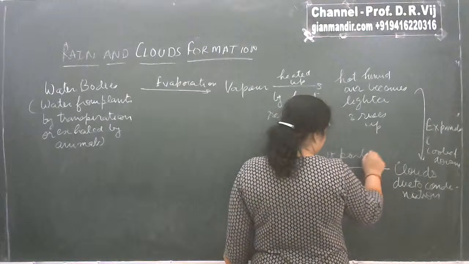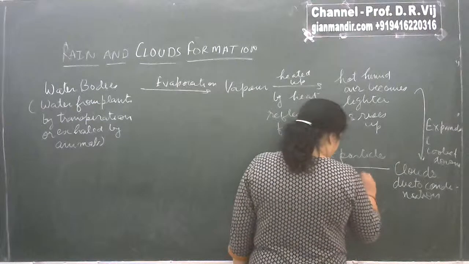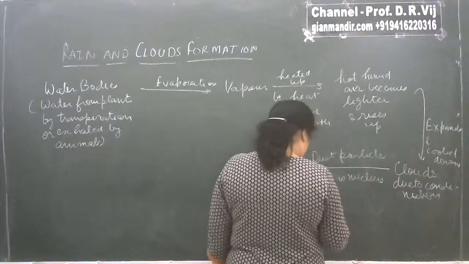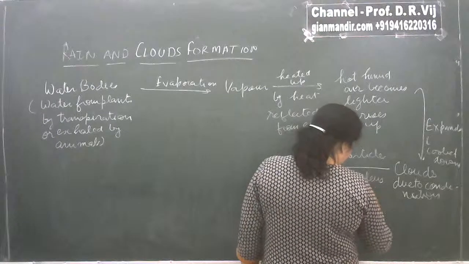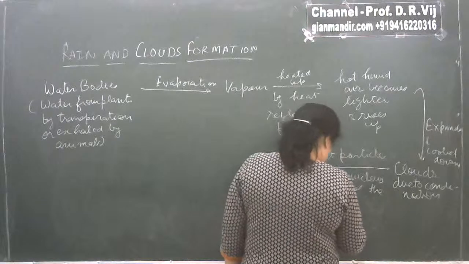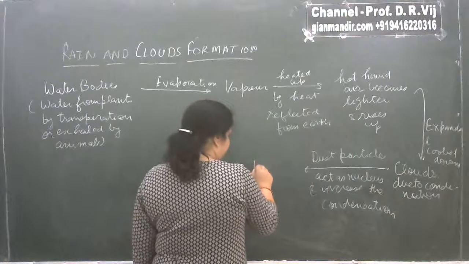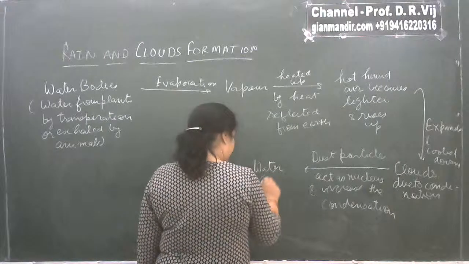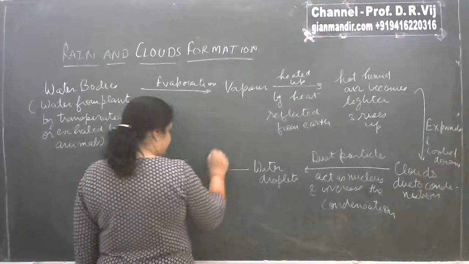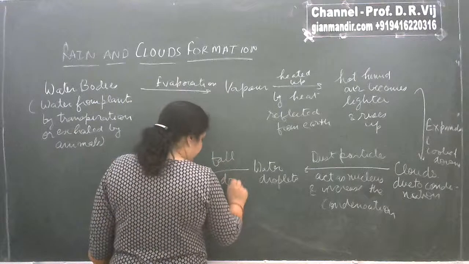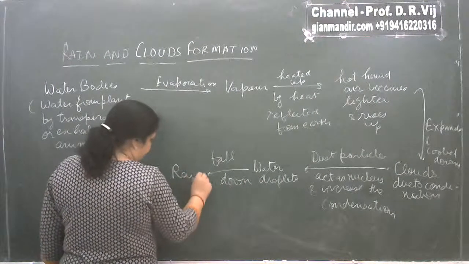Dust particles act as nucleus and increase the condensation, resulting in formation of water droplets, and these water droplets fall down under the influence of gravity in the form of rains.